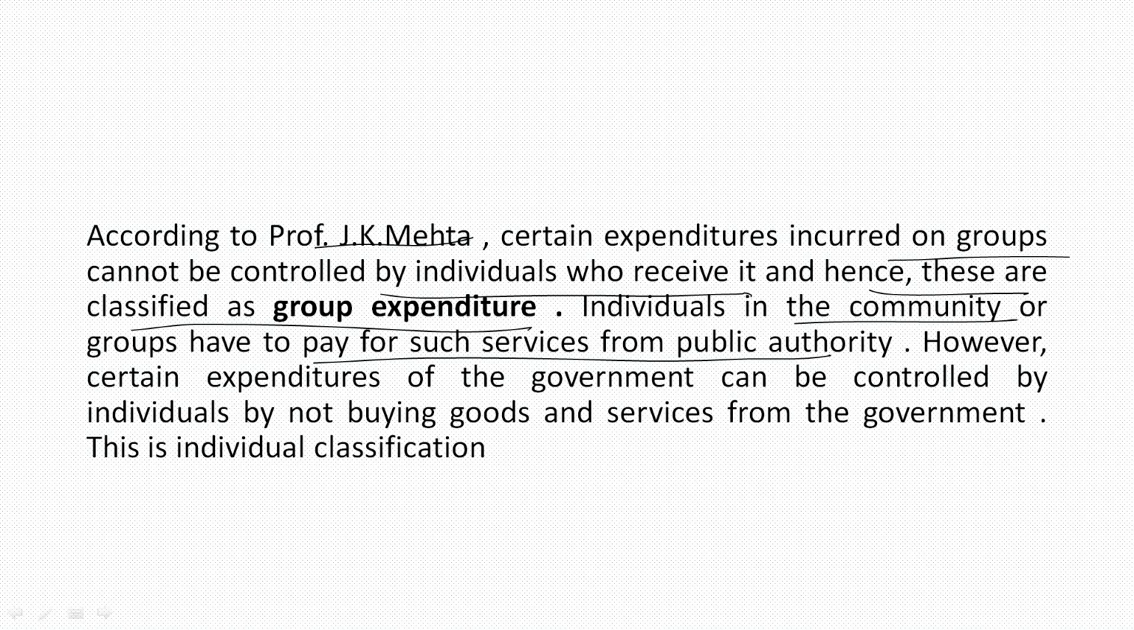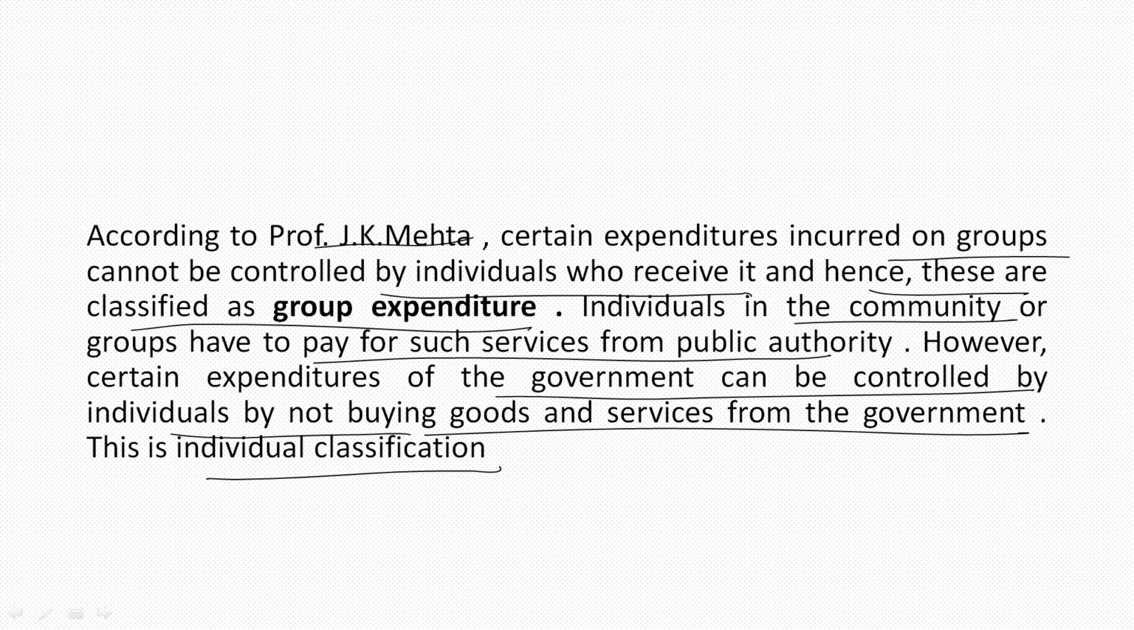A group is there in the form of a community. For that, any kind of public expenditure, any benefit the government is giving, a certain amount is received, and that has to be borne by the community as a whole. However, certain expenditures of the government can be controlled by individuals, but not buying goods and services. Those are classified as individual expenditures. An individual can purchase if he or she wants, but if the group is getting a benefit through any scheme, a certain amount of price needs to be paid.